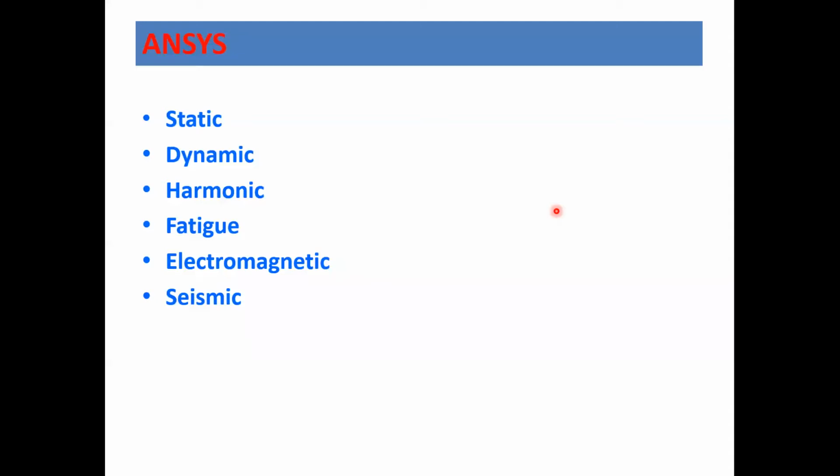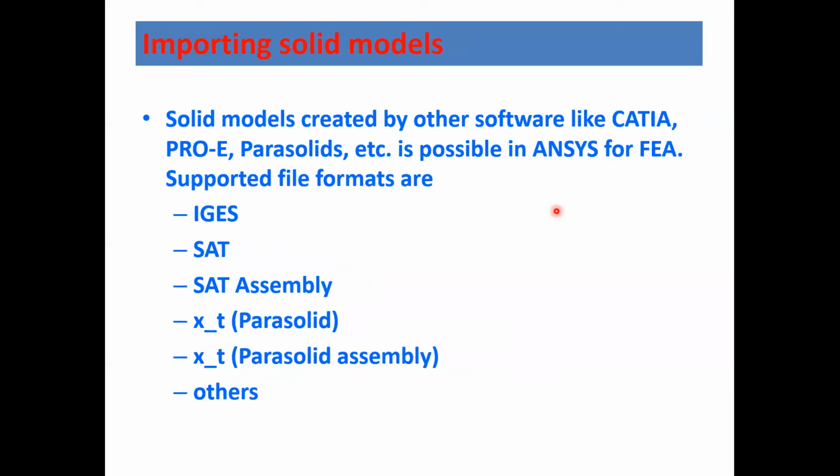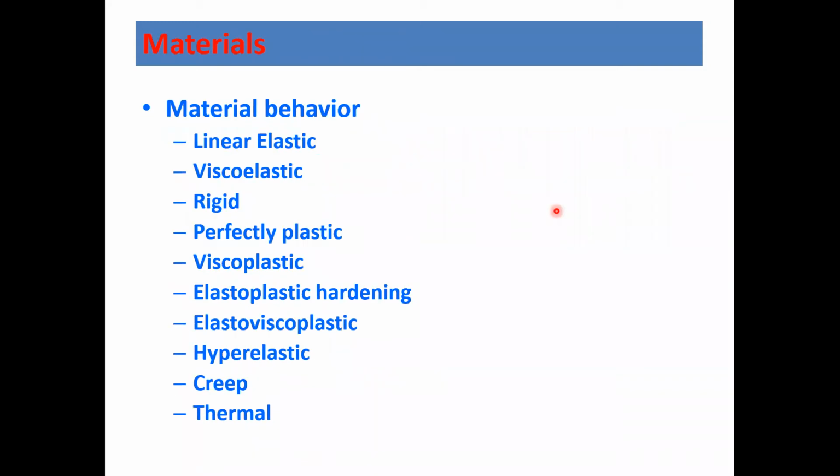Okay, even we can go for the analysis of electrical circuits also. So these are some of the analysis features. Okay, we have different modules now. These FEA packages basically support any kind of file. Like you can go for the modeling even in AutoCAD. You can create a 3D structure in AutoCAD, and then you can import that particular structure into FEA software. It can be ANSYS, or it can be even Abaqus, or it can be LS-DYNA also. Okay, so we can go for many types of materials: linear, elastic, plastic, rigid, soil type. Many features are available in many of the software.